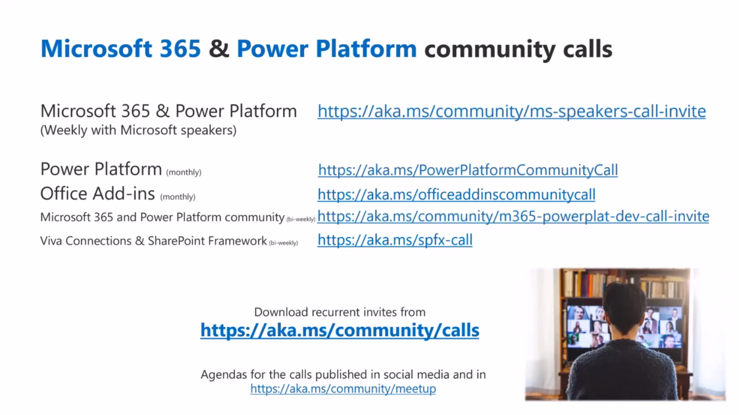On top of that, we also have our Power Platform monthly and Office Add-ins monthly community calls, and then our 7 a.m. Thursday series, which is either the Microsoft 365 and Power Platform community call or the Viva Connections SharePoint Framework community call. You can definitely download all of these invites from the AKMS community calls URL to your calendar, and then based on availability, interest, and agenda details, you can decide which of them you want to join, or if you want to hang in all of them, more than welcome. We will be here always for you, and it's always great to see familiar faces within the call.